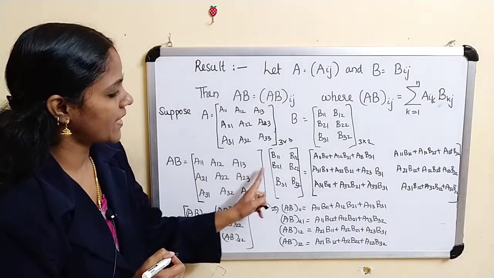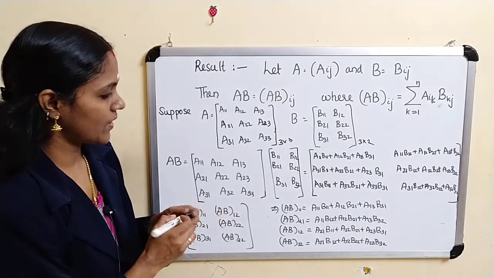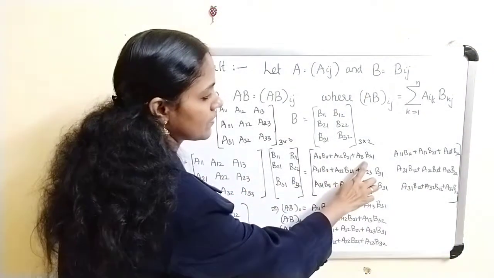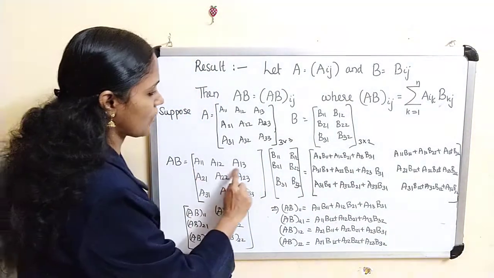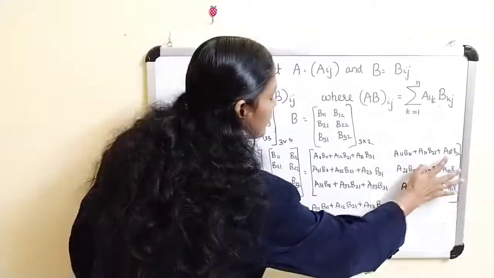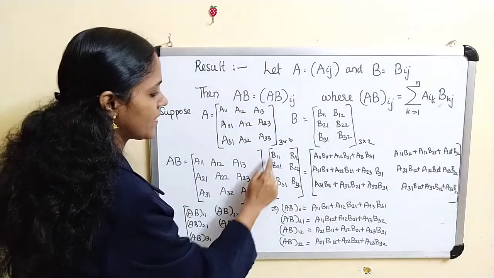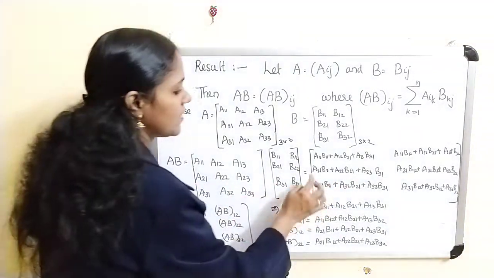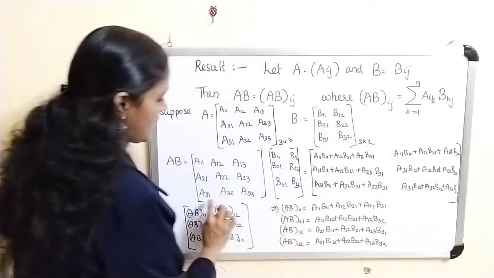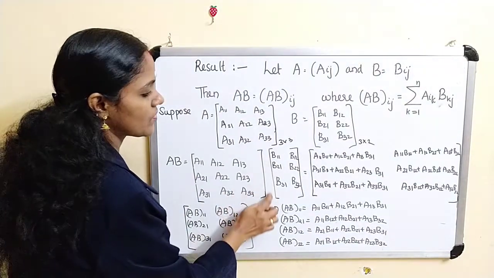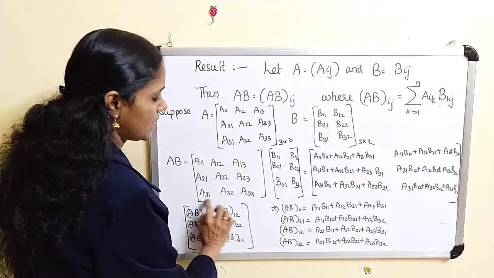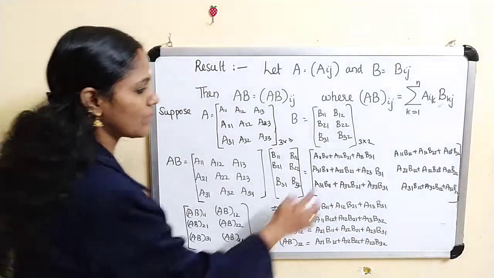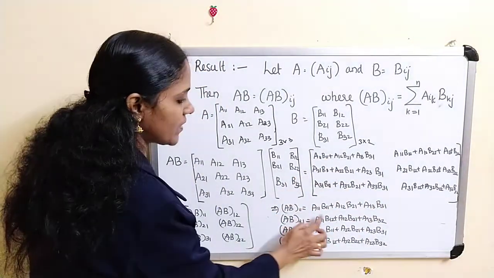Now, if you multiply A and B, first row and first column, this one. First row and second column, this one. Second row and first column, this one. Second row and second column, this one. Third row and first column, this one. Third row and second column, this one. So what about this value? A11 is this one.